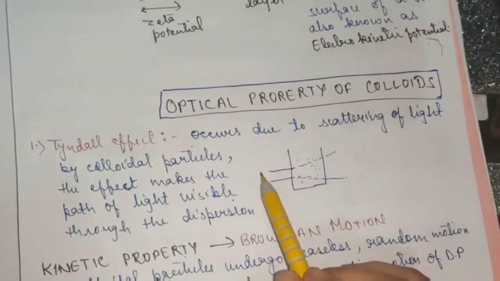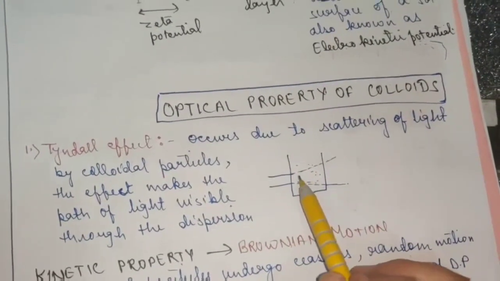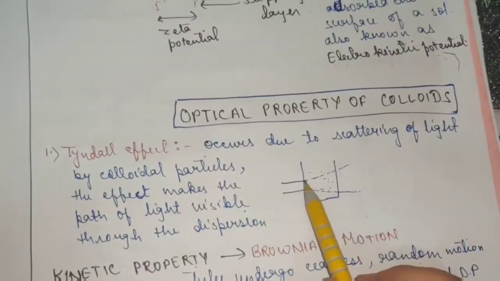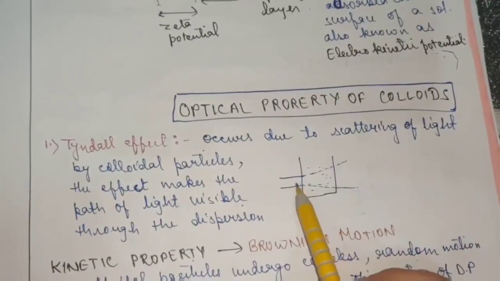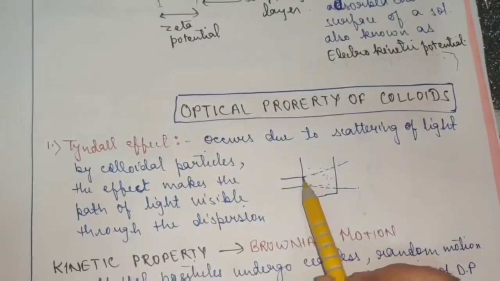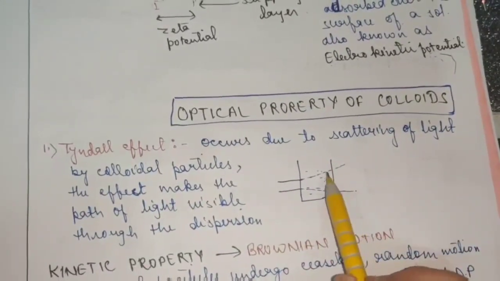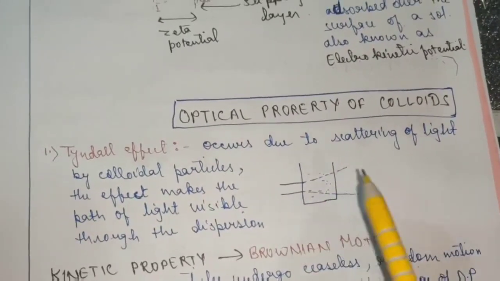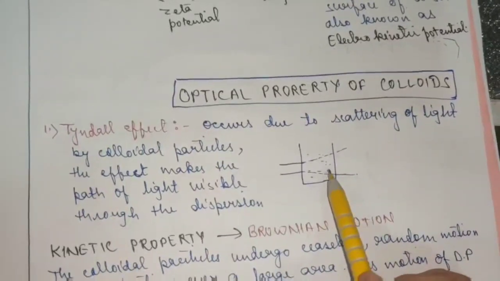What happens when a beam of light is passed through a colloidal solution? The particles of the dispersed phase disperse the light ray. As a result, it does not follow a linear path. Instead, it undergoes scattering, and this scattering of light is known as Tyndall effect. Because it was observed by Tyndall, it is known as Tyndall effect after his name.